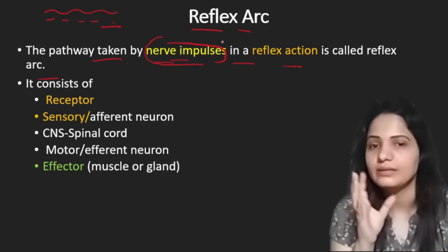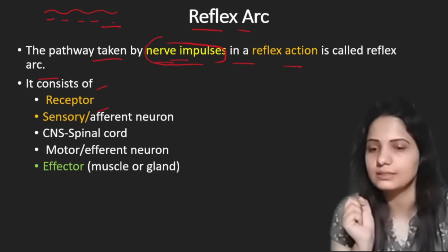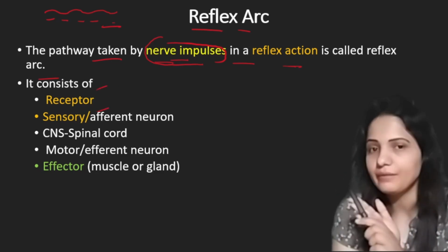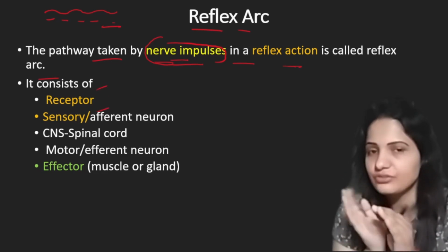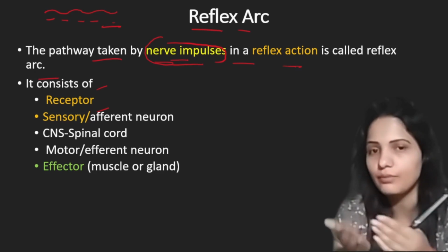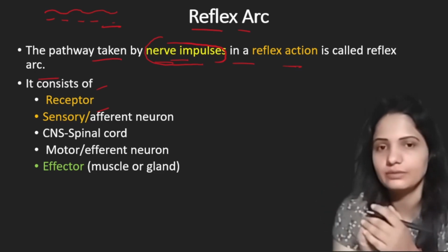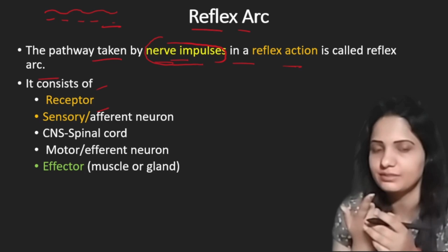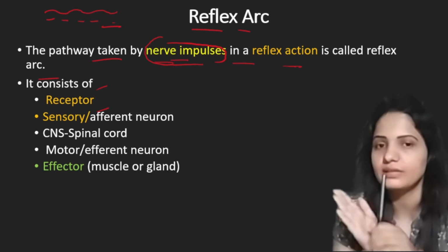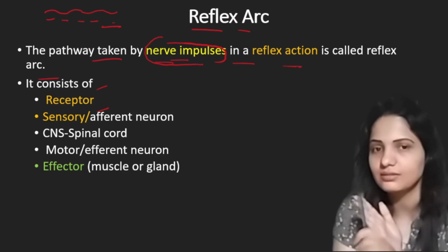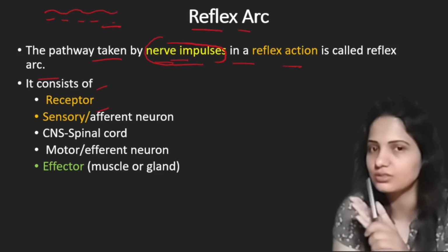Here we have reflex arc. It consists of receptor. First, when our body senses a stimulus, a change in environment, how will our body sense that change? Through a receptor, through a receiver. So there must be a receptor to sense the change in environment, to sense stimulus.